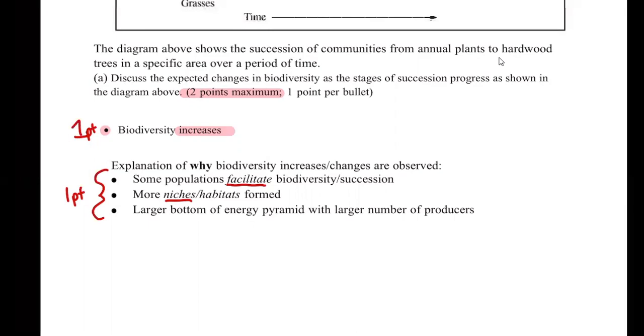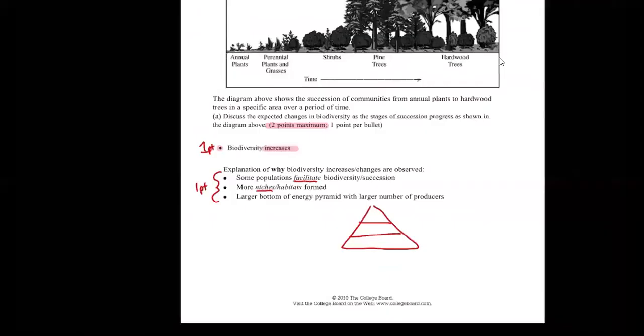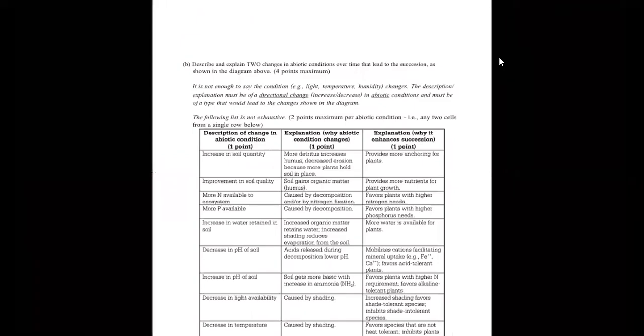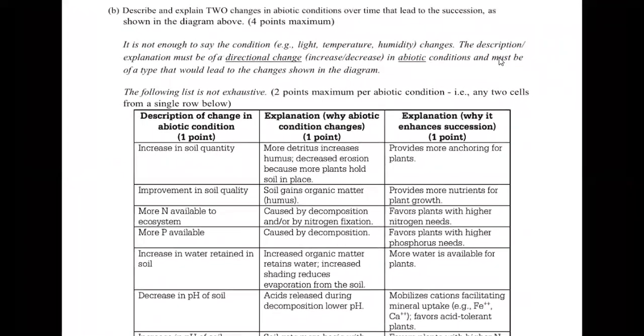And then the last one is the bottom of your pyramid. Because of the larger number of producers available with the increasing trees and plant matter, the bottom of any energy pyramid is going to increase, which will support more numbers on the upper levels when we're talking about those energy pyramids.